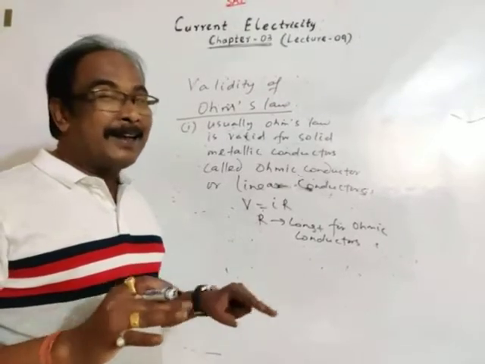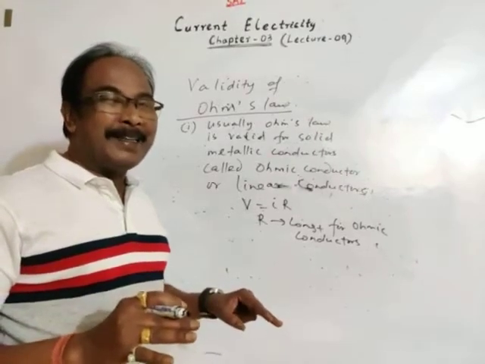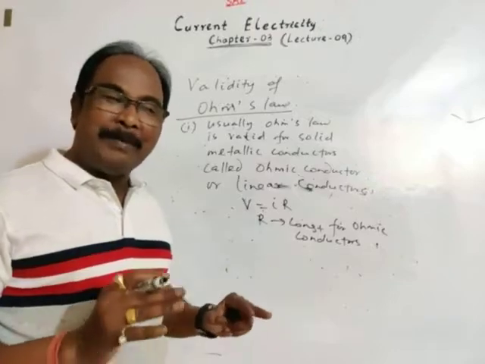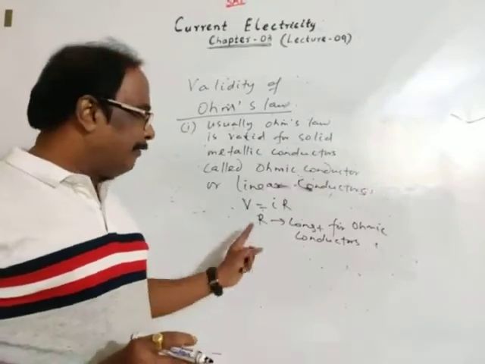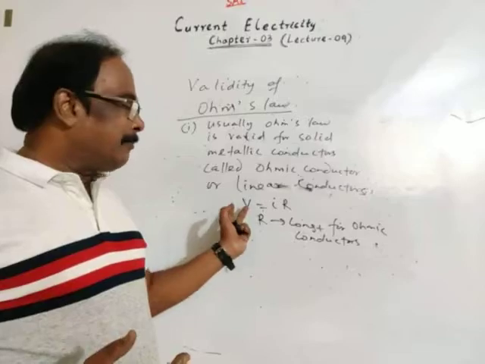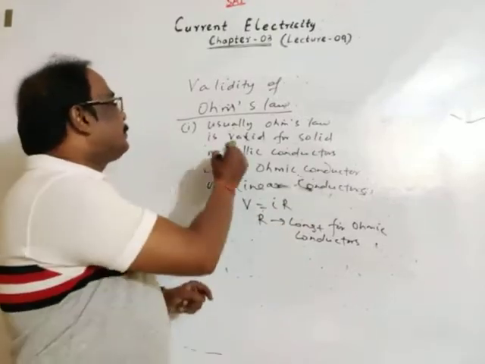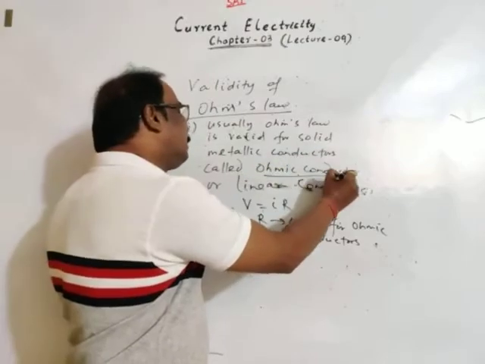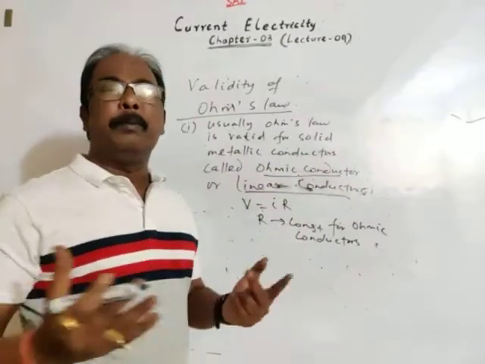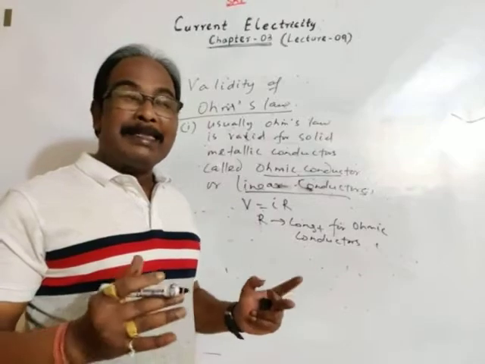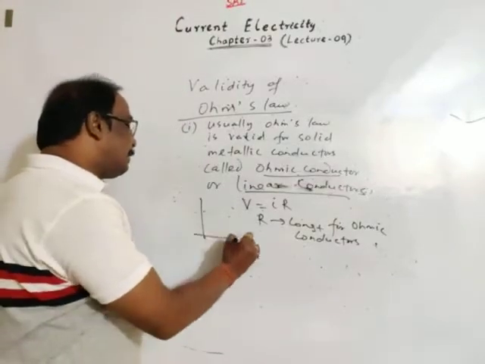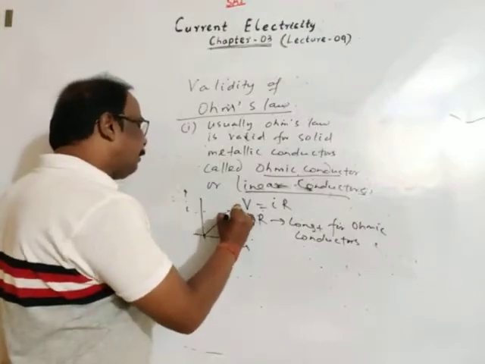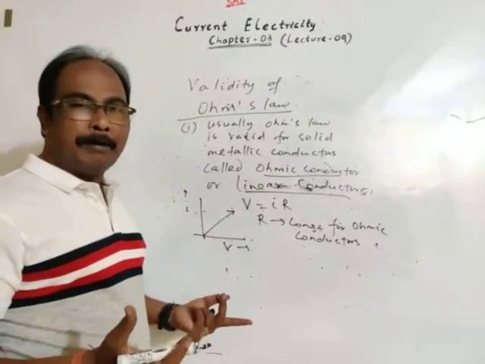But the conditions are there. If all physical conditions are taken to be constant, temperature, pressure, humidity, etc., then resistance is constant for an ohmic conductor. So Ohm's law is valid for solid metallic conductors called ohmic or linear conductors. Linear means the variation of current with potential difference, the VI or IV graph, is a straight line, so it is called a linear conductor.